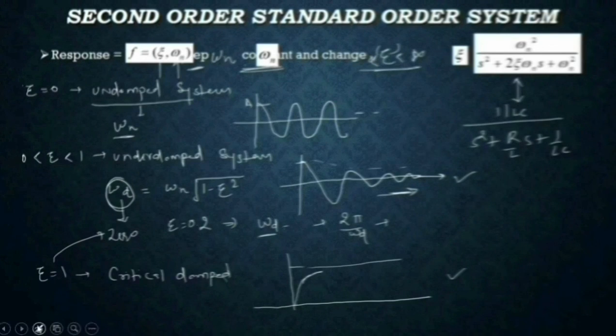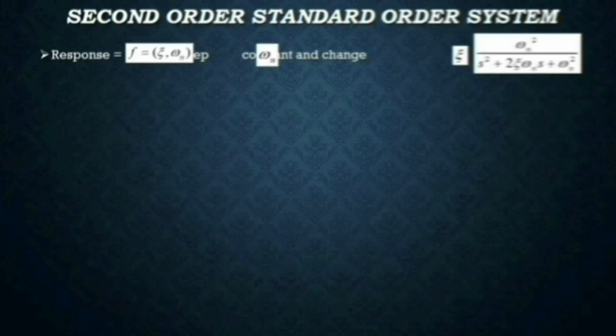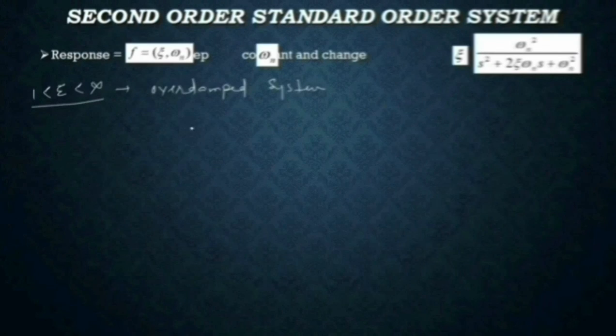So now in the next case, if we damp the system more than what is required, we can say you overdamp the system. So you can say this is an overdamped system. And when you overdamp the system and find out its step response, you can see its step response will come out like this.